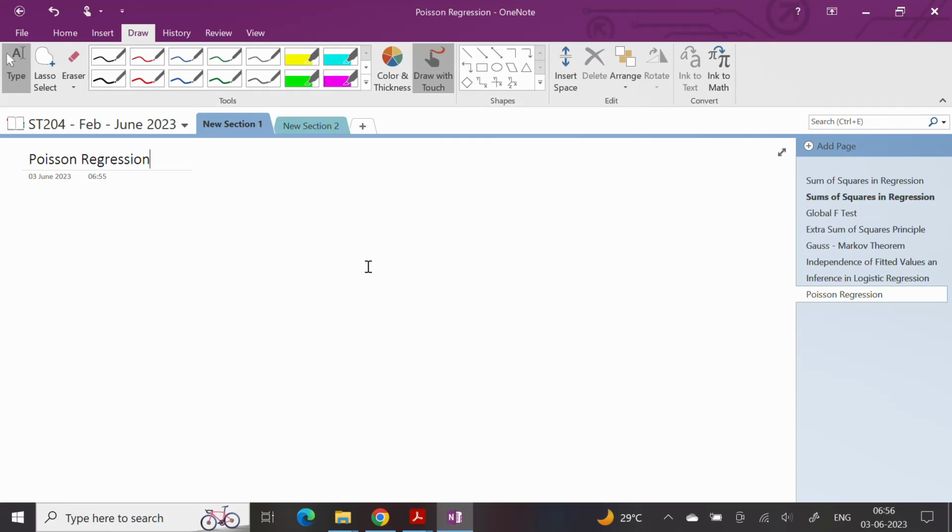So in the logistic setup, we saw that the response was binary, that is coming from a Bernoulli distribution, and hence it caused some problems. One more such case where there are problems is count data. If my response is count data, then first there is a problem that I cannot approximate a discrete distribution directly by a continuous distribution unless I have a very large n. That is one issue. But it is not just that.